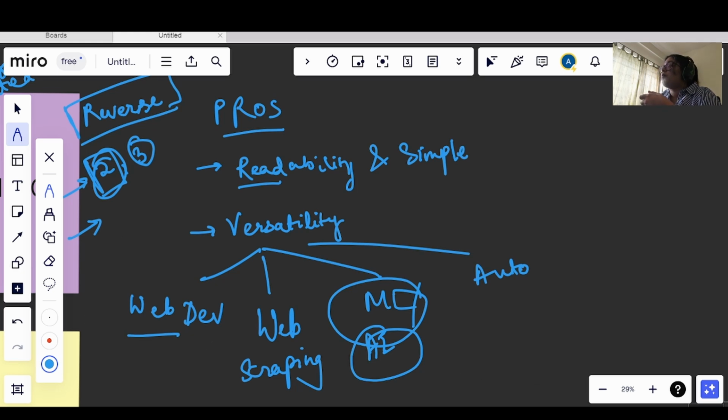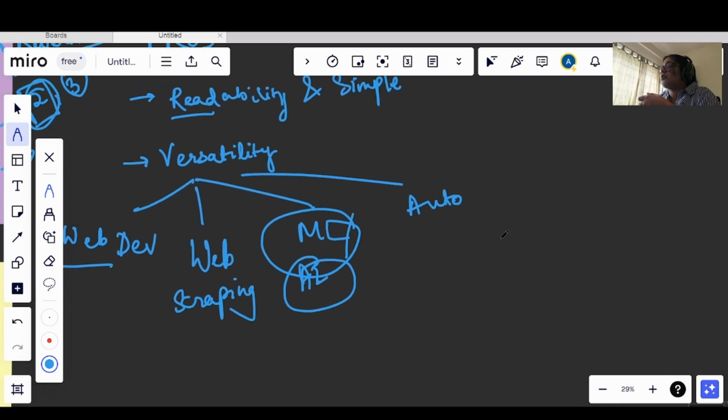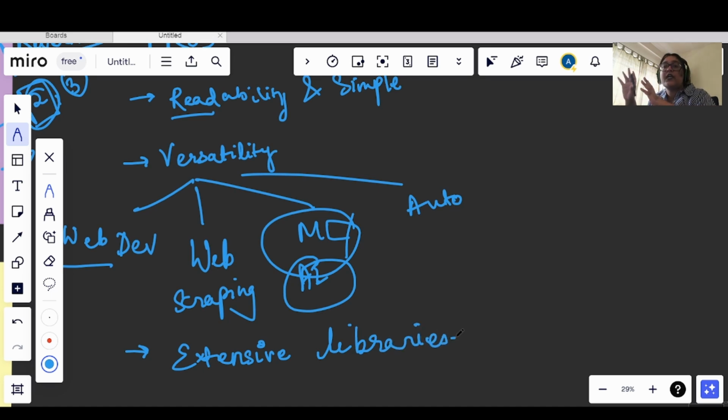The other pro of Python is that it has extensive libraries. There are so many libraries, you just need to import those in your code and you can use them simply. There is no issue with that. For mostly everything, you will find a library in Python.